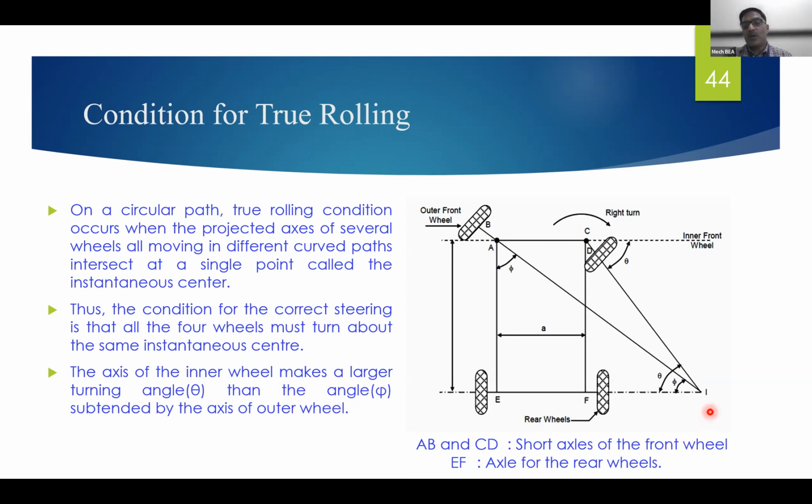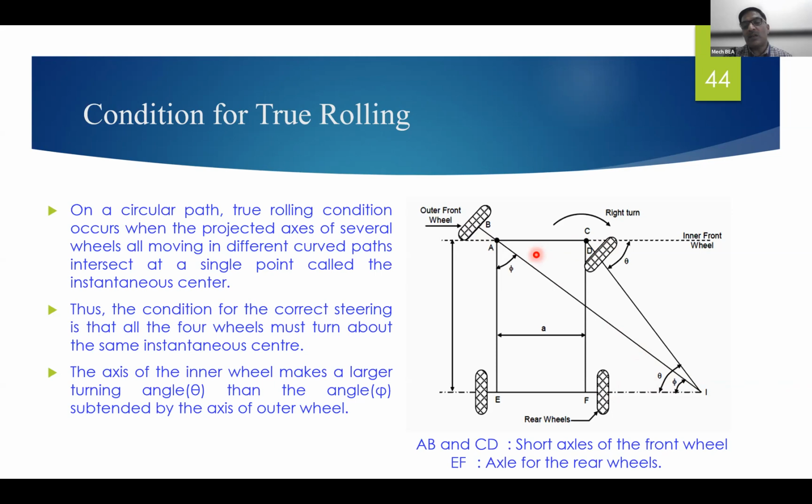Considering this I, the instantaneous center, the angle made by this axis to this reference line is theta, while the angle made to the reference line by the axis of the outer wheel is phi.